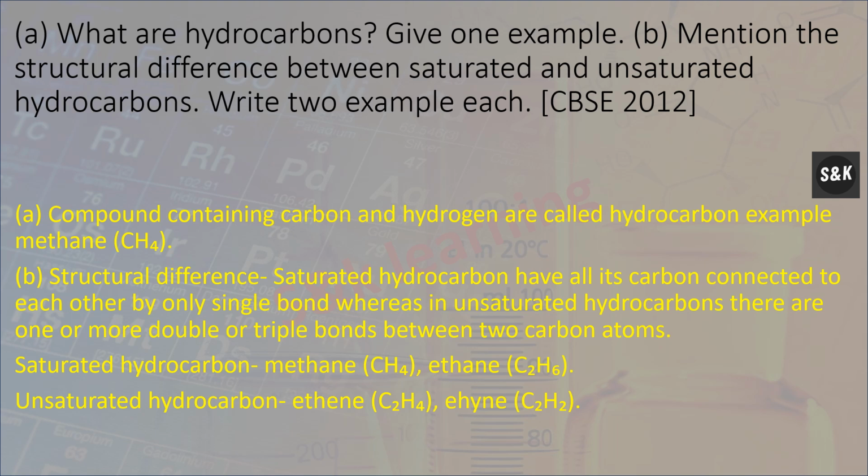So, what are hydrocarbons? Compounds containing carbon and hydrogen are called hydrocarbons. Example: CH4. Give one example. Mention the structural difference between saturated and unsaturated. So, the saturated hydrocarbon is methane, that is CH4, and the unsaturated hydrocarbon is ethene, that is C2H4.